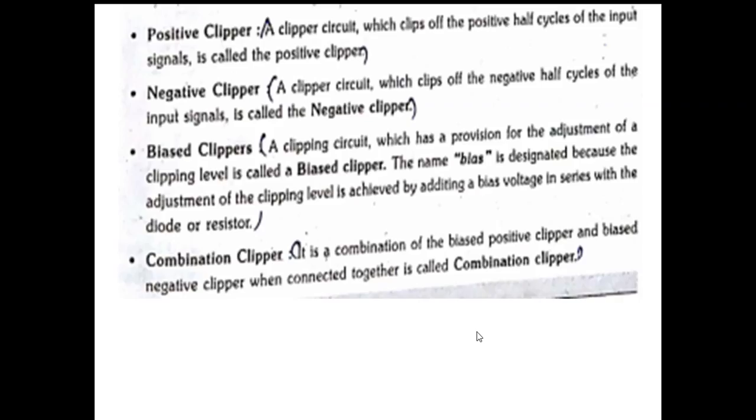Next one, a clipper circuit which clips off the negative half cycles of the input signal is called a negative clipper, opposite to the positive clipper. If a circuit clips off the negative half, then it is called a negative clipper.